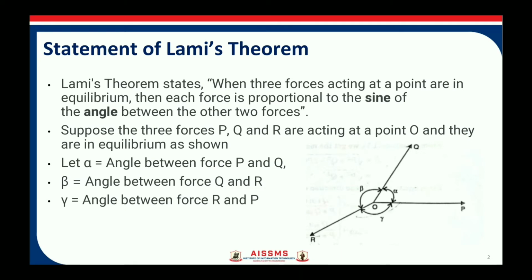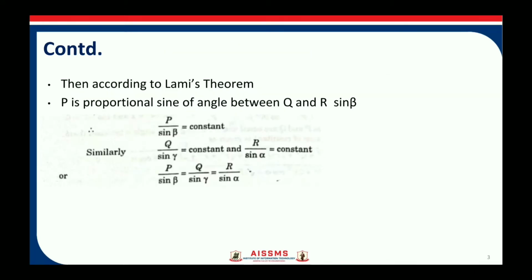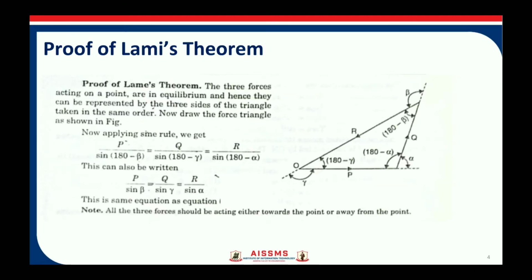That is, whenever we are writing this force, we have to divide it with the sine of the angle between the other two forces. Okay, for P it is sine beta, for Q it is sine gamma, for R it is sine alpha. So this is the proof of Lami's theorem.